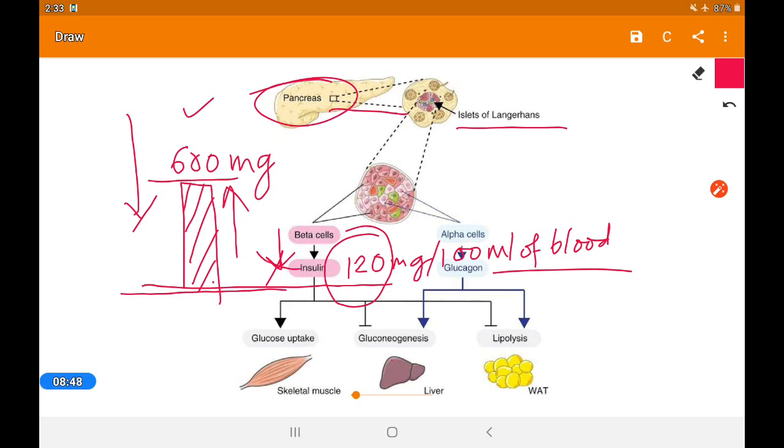Now insulin will work on that. Insulin converts this glucose and keeps it inside the skeletal muscle, the liver, or any other part. So gradually the glucose level will reduce.